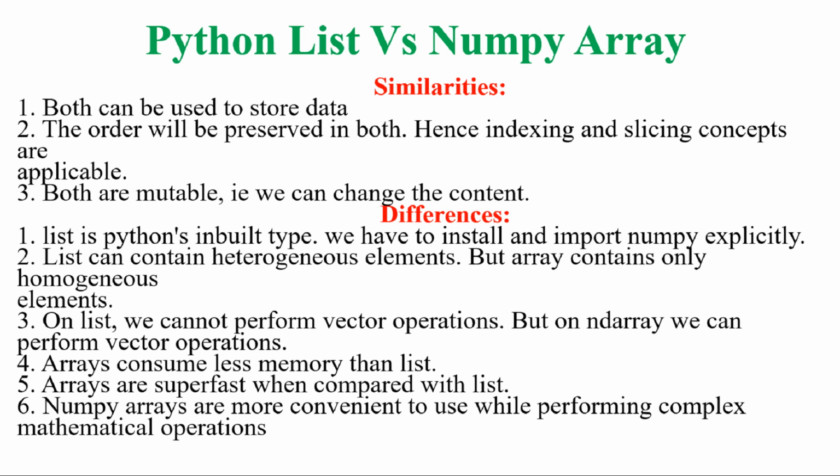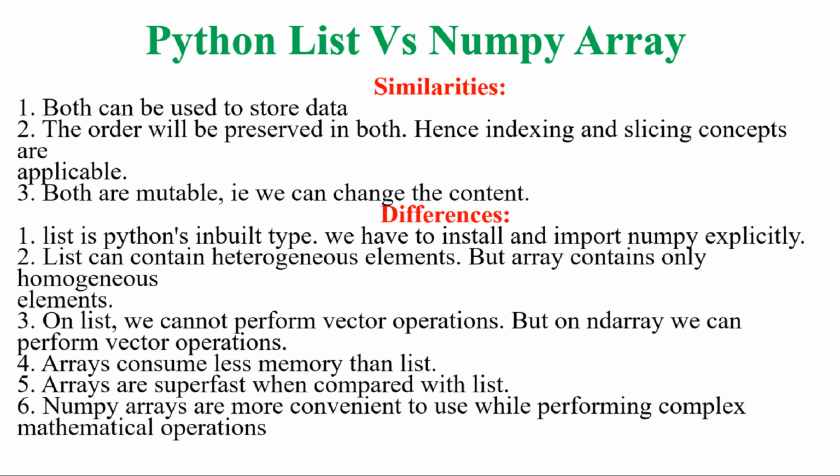When it comes to the differences, a list is Python's inbuilt type. You are not required to import any module. You can simply put the elements in square brackets and a list will be created, because list is Python's inbuilt type. But numpy is not inbuilt. You have to install numpy, and import it explicitly. Then only can you use ND arrays.